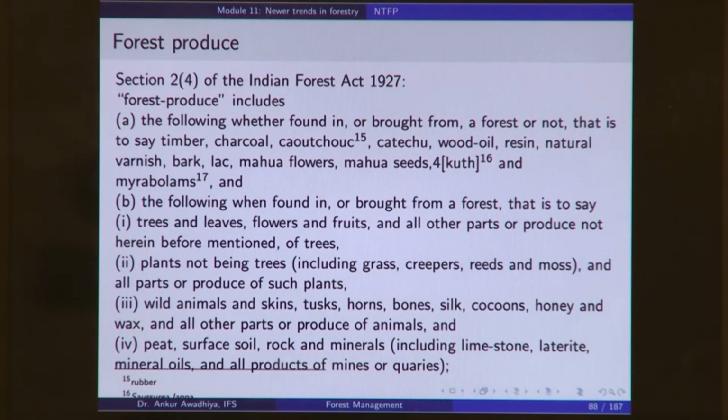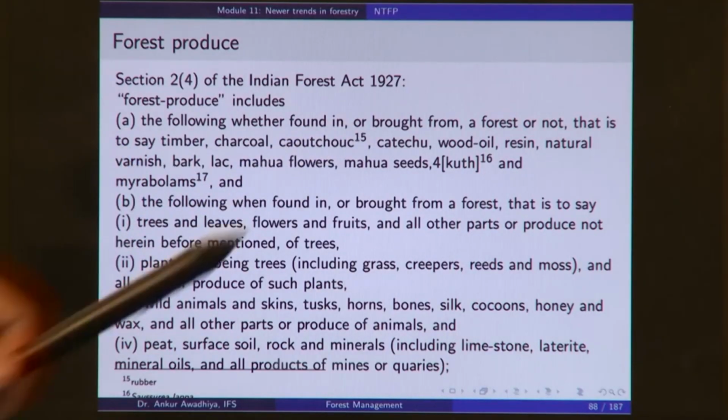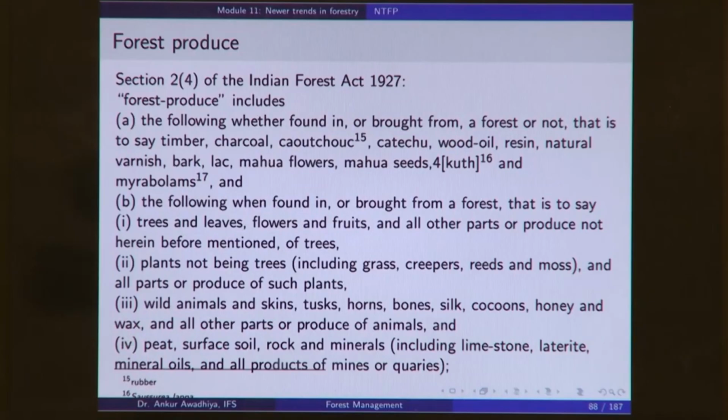So, lac earlier used to be a very important forest produce. So, lac, mahua flowers, mahua seeds, kuth, which is Saussurea lappa, and myrobalums. All of these, whether they are found anywhere, are forest produce.